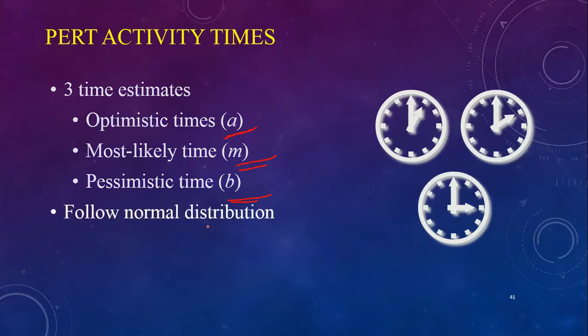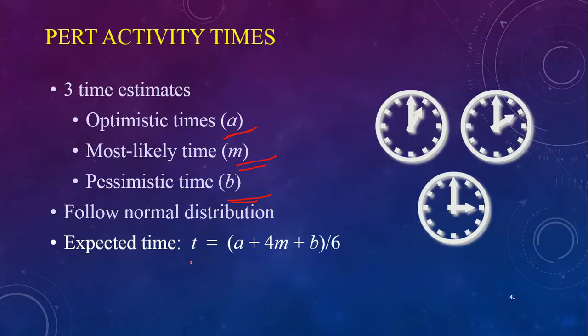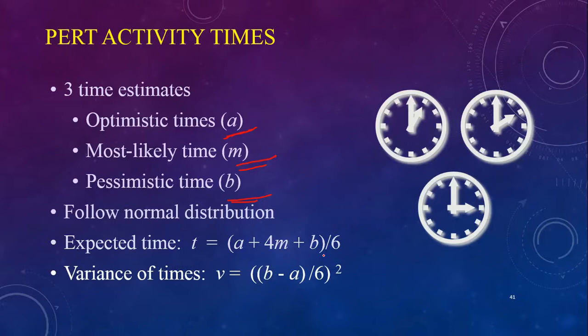So follow normal distribution. Expected time T equals A plus 4M plus B divided by 6, where variance of time equals (B minus A divided by 6) whole square. This is the PERT activity times.